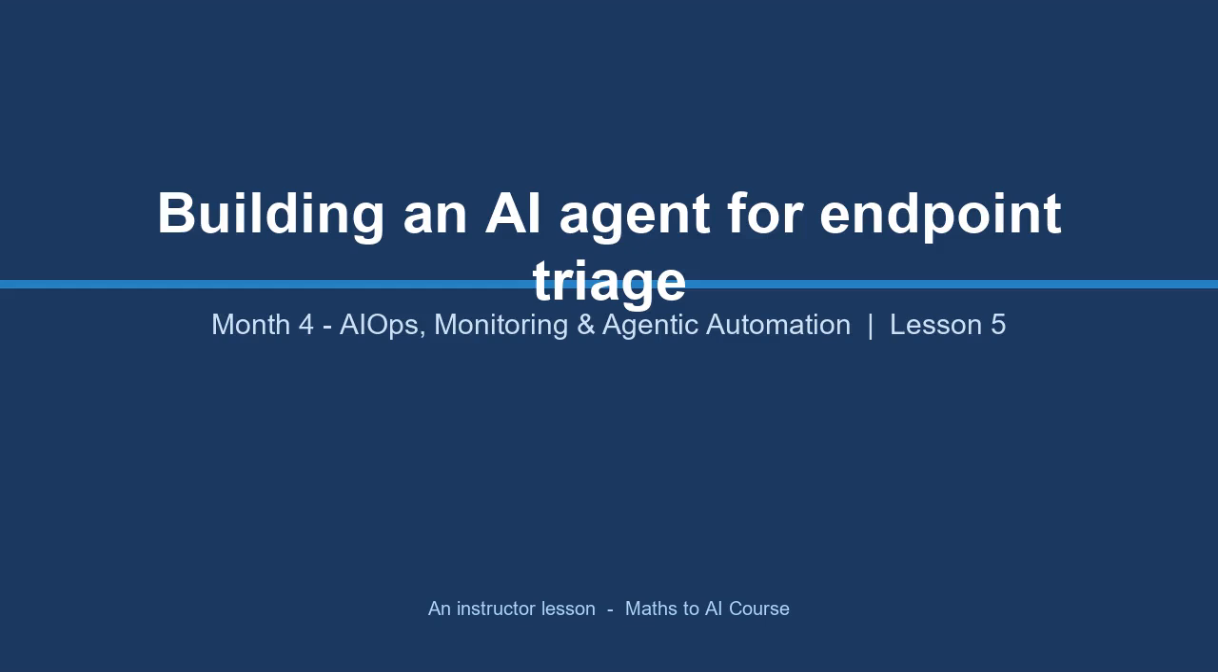Welcome to Lesson 5, where we go from using someone else's copilot to designing our own AI agent. We'll build, conceptually, an endpoint triage agent. It ingests an alert, gathers telemetry through tightly scoped read-only tools, reasons about the likely cause, and produces a verified recommendation. The crucial part, it never takes a consequential action itself. It stops at the recommendation and hands off to a human.